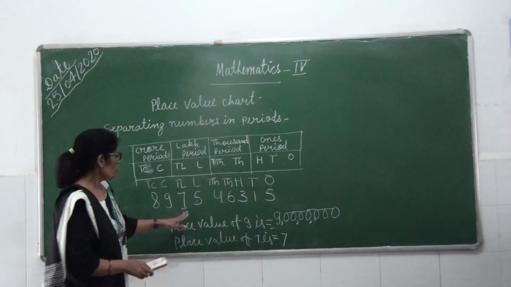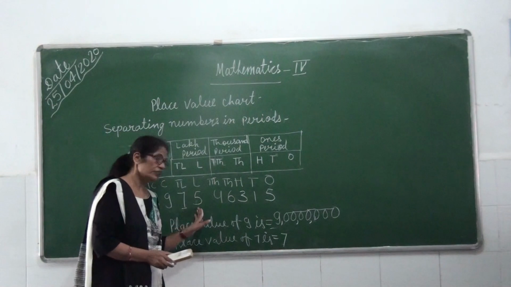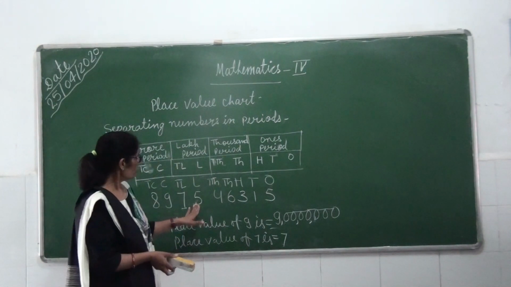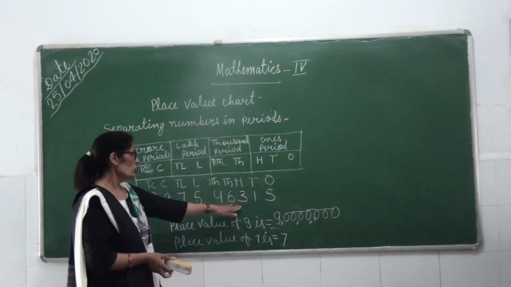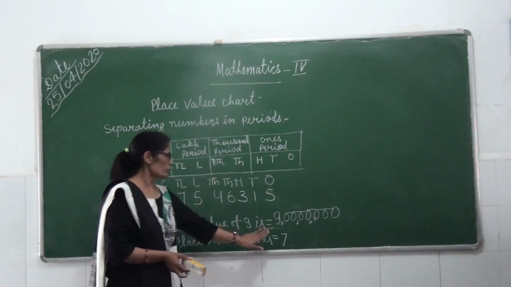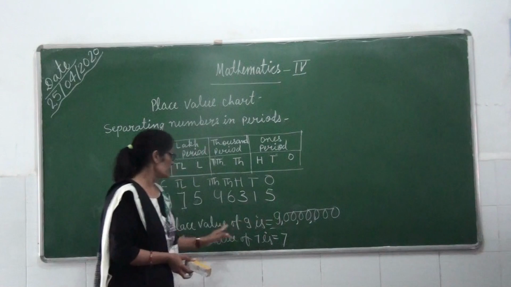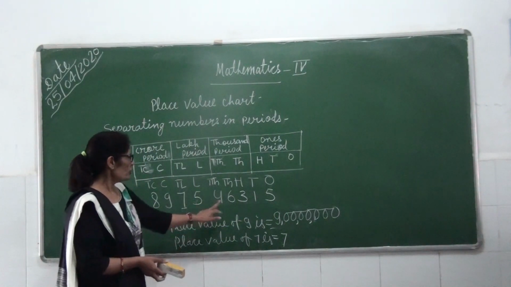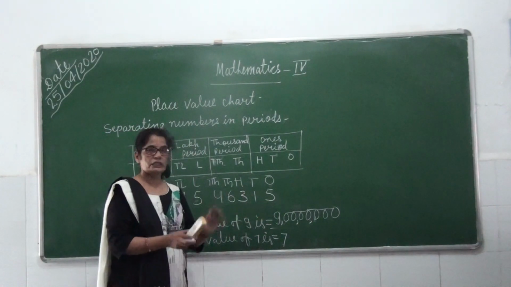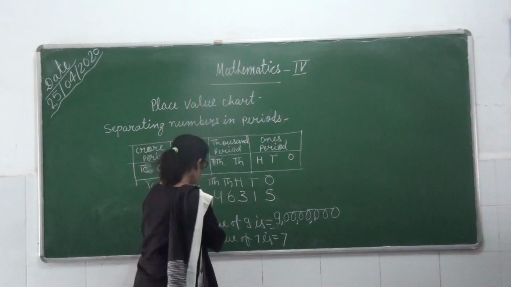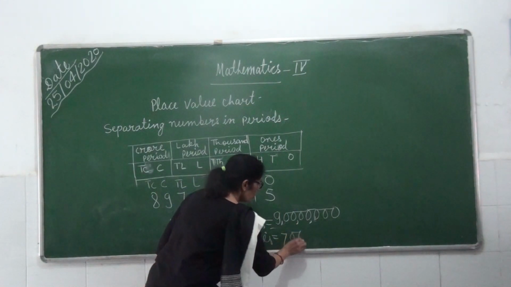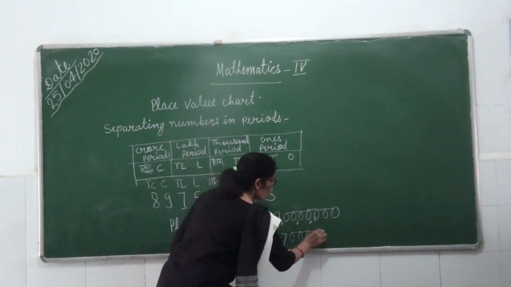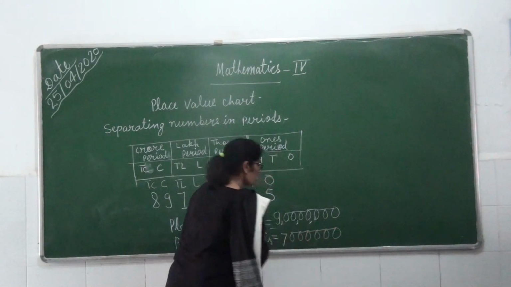Then we will write the number 7 first. After that we count the digits that come after 7, and put that many zeros behind the number. After 7 there are 1, 2, 3, 4, 5, 6 digits, so we put 6 zeros here.